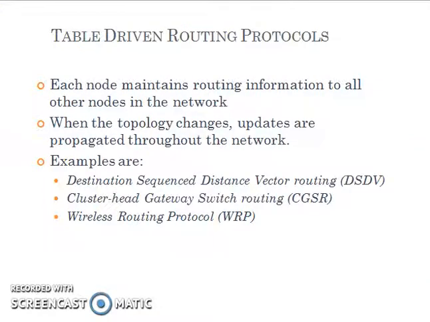The main type of routing in MANETs is done using table-driven routing protocols. That is, each node maintains routing information to all other nodes in the network, and when the topology changes, the updates are propagated through the network. Examples of table-driven routing protocols are destination sequenced distance vector routing, cluster head gateway switching routing, and the wireless routing protocol. We will discuss them later.